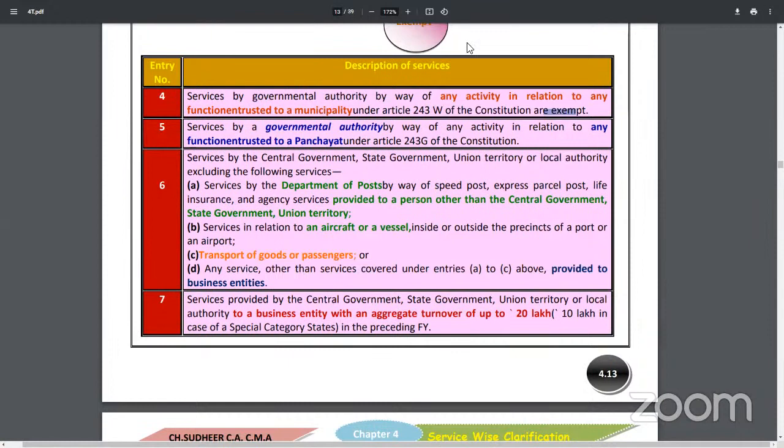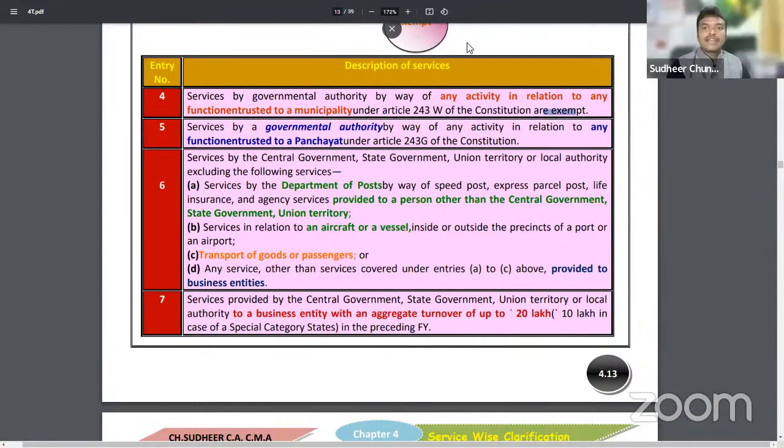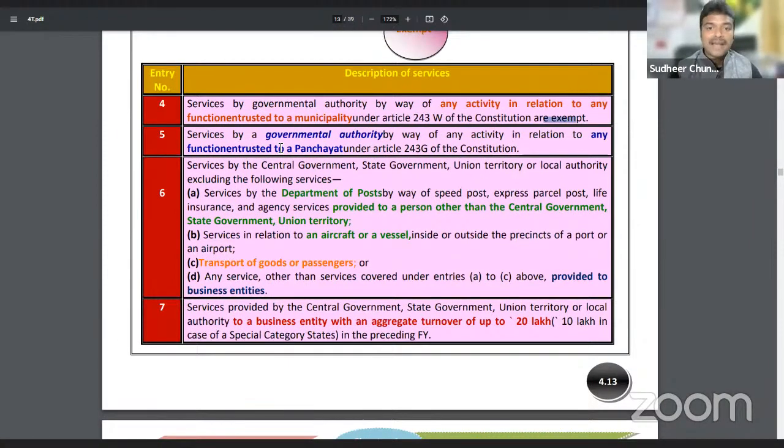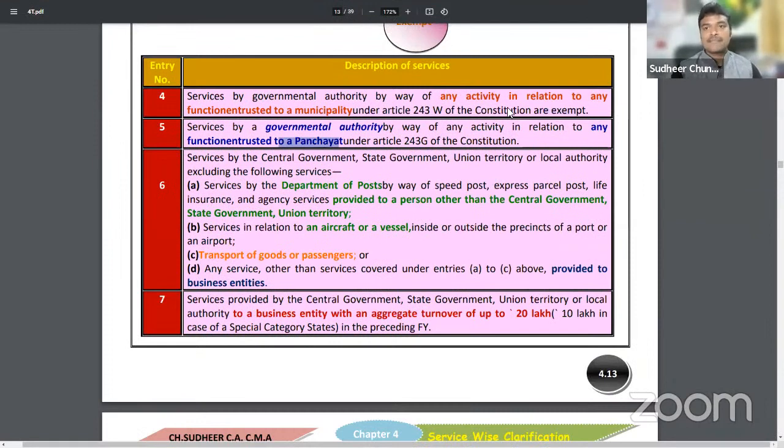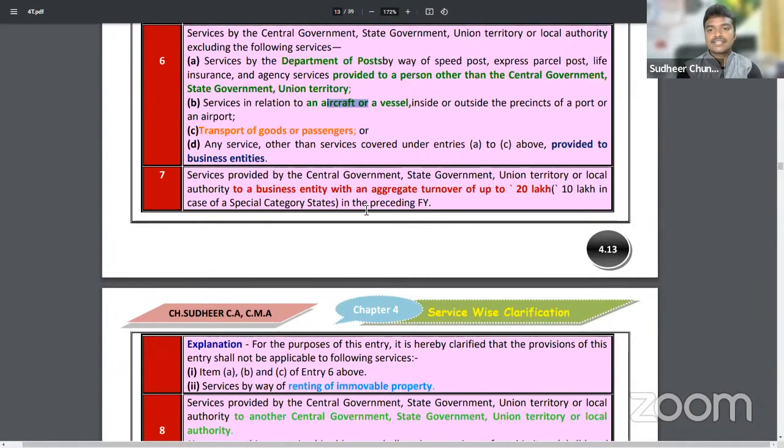Next, services by government authority provided to a panchayat. If APCRDA provides services to a municipality or any panchayat, everything will be exempted from GST. Next, services by government excluding the following. These things we have learned, sir: postal services, repairs and maintenance of vessels. This I have already discussed.